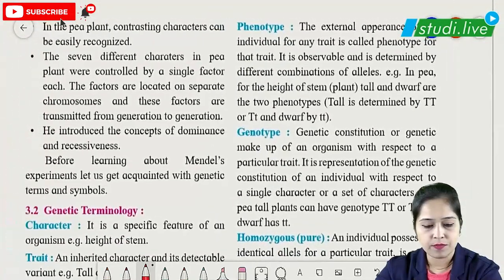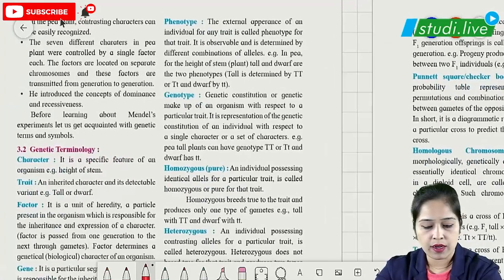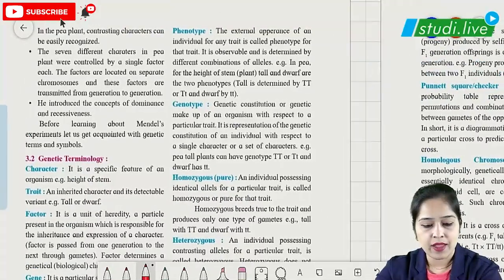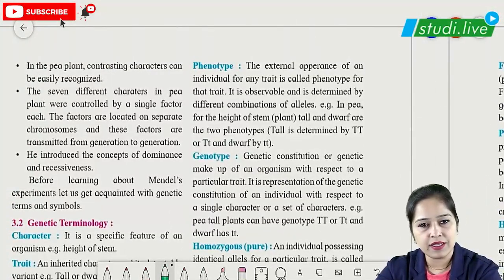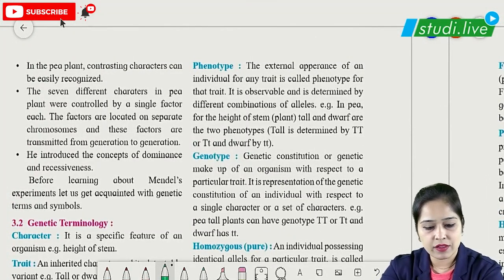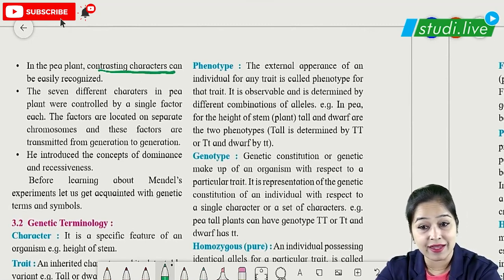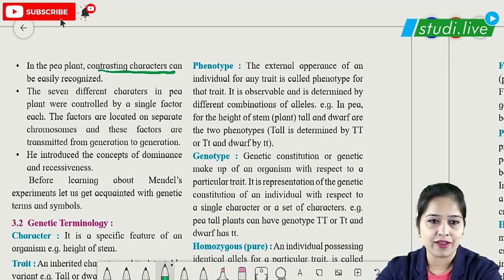Now, in this we can see what has to be studied is that contrasting characters were easily recognizable. We were seeing the reasons behind Mendel's success. The third point over here is that the contrasting characters can be easily recognized because we can see there is a difference in their phenotypes. So those contrasting characters are easily recognizable.